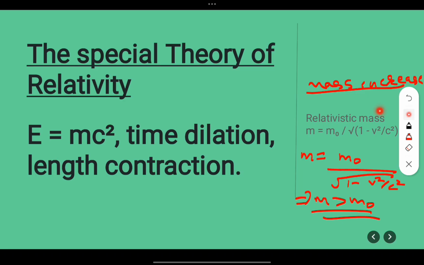In particle physics especially, this is very important. See, the cyclotron does not work at relativistic speed, that is, speed comparable to the speed of light. The cyclotron is a particle accelerator which does not work due to the decrease in frequency because of the increase in mass. You can see this mass is increased. So a synchrotron has to be built in order to accelerate particles to relativistic speed. So there is the use of this thing. Okay, now let us move forward.